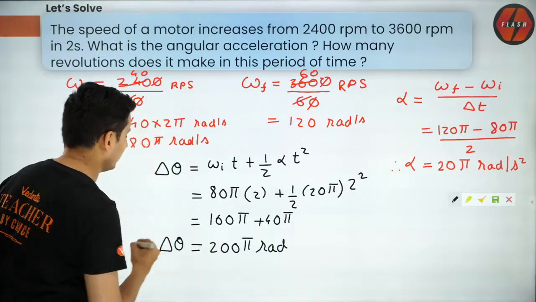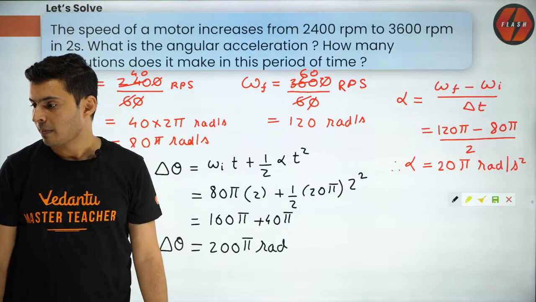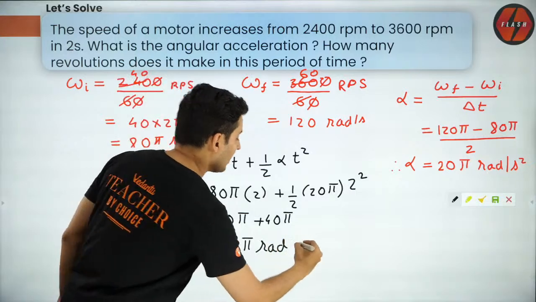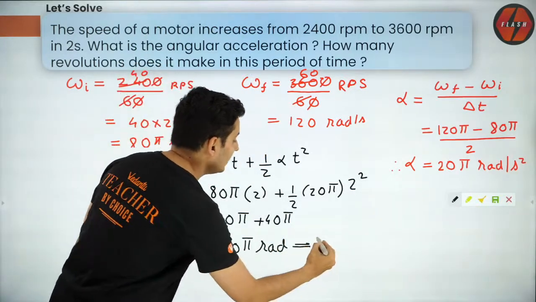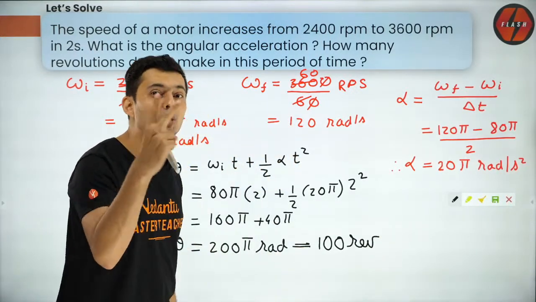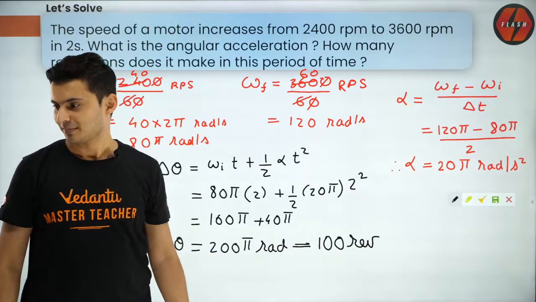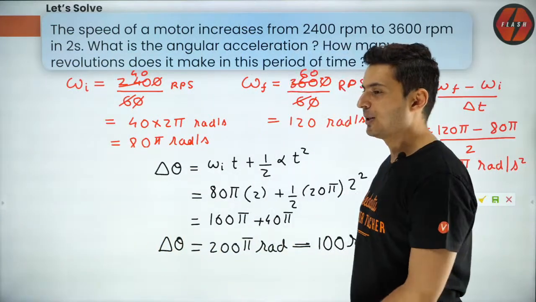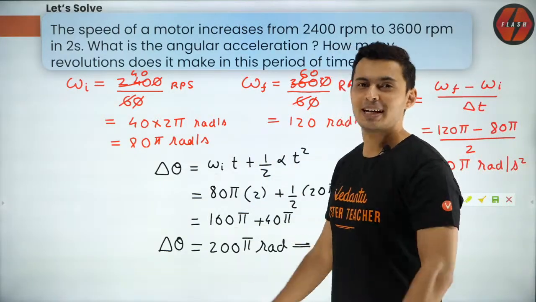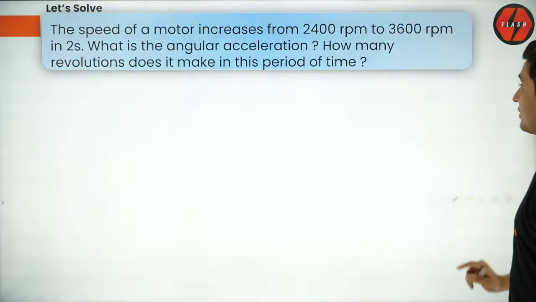Now think about it. 200 pi radians is how many revolutions? I believe it is just 100 revolutions, because one revolution is 2 pi. So 200 pi will be just 100 rounds, correct? That's how you solve the problem. Isn't it simple? I hope you are understanding whatever I am trying to tell you. Okay, great. So that's how problems are supposed to be solved.